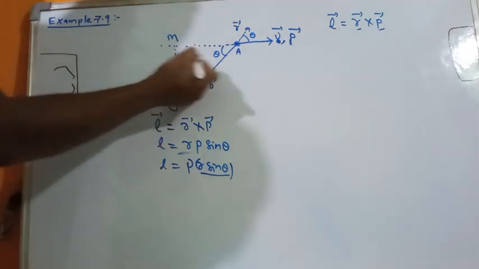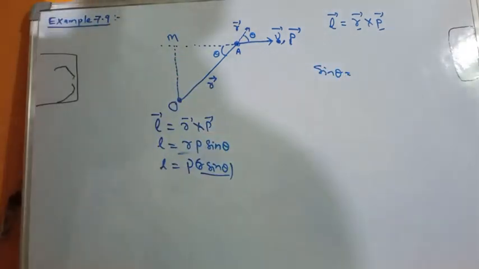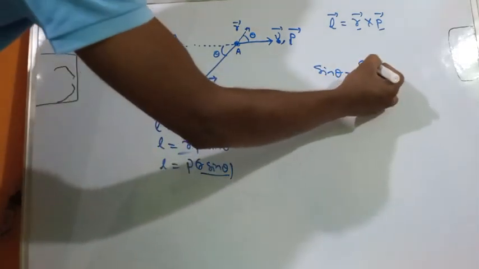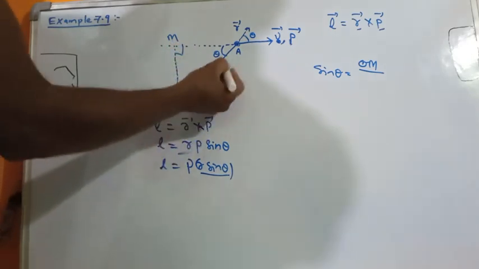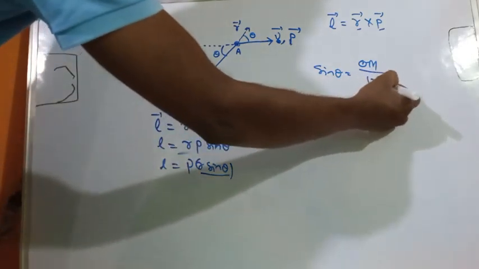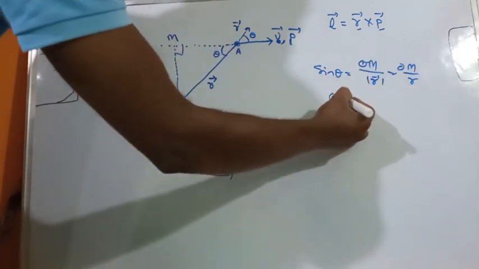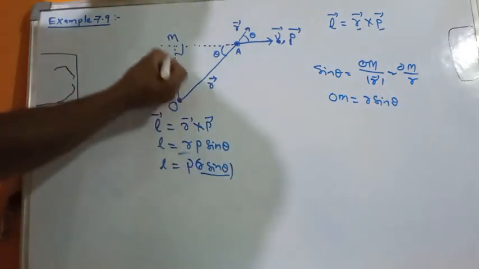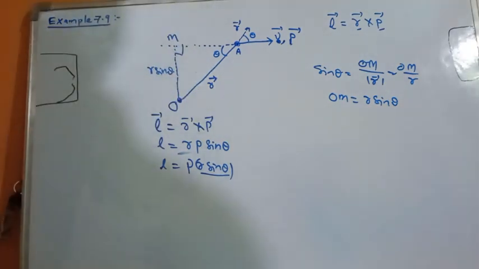Then this OM is the side opposite to theta. What is sine theta? Sine theta is equal to opposite side by hypotenuse. Opposite to this theta is OM, and the hypotenuse is the magnitude of the vector r. This angle is 90 degrees. So sine theta is OM by r, and from that, OM is equal to r sine theta. It is the perpendicular distance.